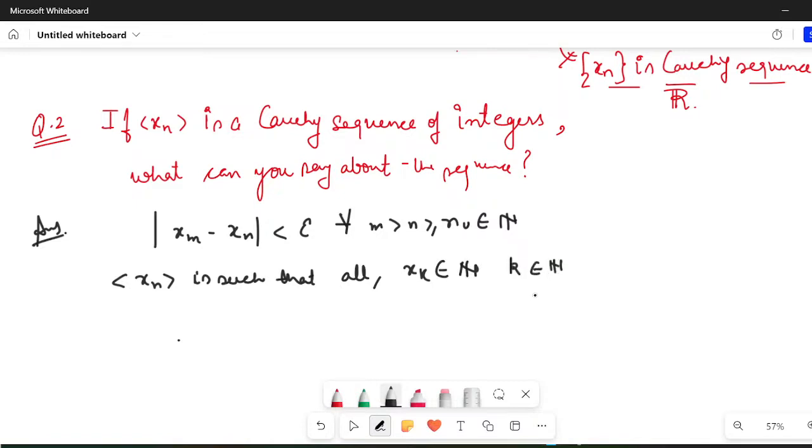Someone asks whether it is convergent. Yes, indeed it is convergent, but the assertion is that the sequence will be eventually constant. Yes, indeed, because it is already given as a Cauchy sequence, so it has to be convergent. I'm saying if it contains only integers, what can you say about the sequence? The sequence would be eventually constant.